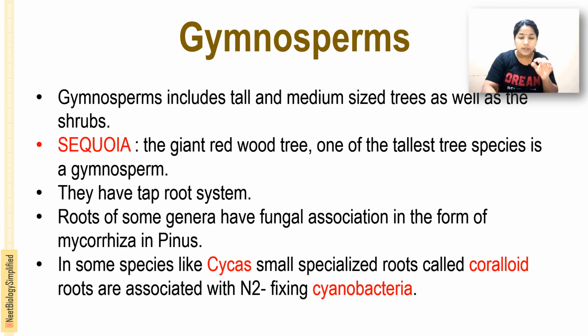In some species like Cycas, small specialized roots called coralloid roots are associated with nitrogen fixing cyanobacteria. That is, Pinus has an association with the fungus mycorrhiza, and Cycas has specialized coralloid roots associated with nitrogen fixing cyanobacteria.